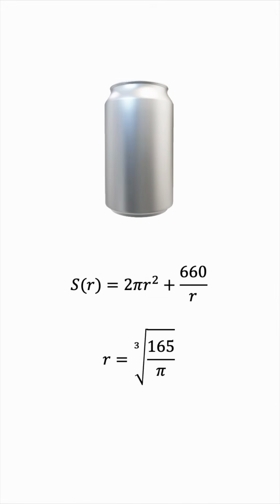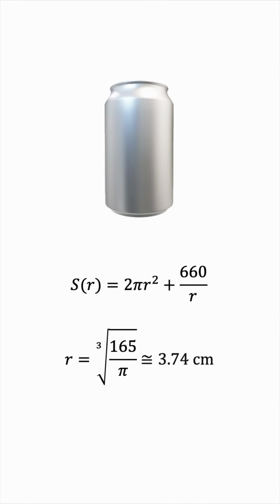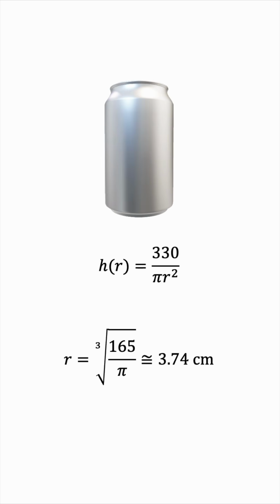This value is around 3.74 centimeters. And the height that corresponds to this ideal radius can be found using the relationship between the two dimensions. Plugging this value in, we get around 7.49 centimeters.